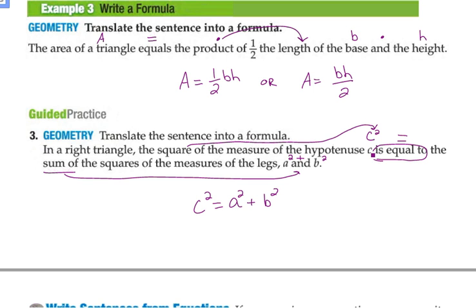So I know that I'm going to take that C and square it. I see it is equal to, so there's an equal sign. Sum of, I understand that when I see that and, that means I'm going to add them. Again, the squares. So a lot of things going on in this problem. I would recommend reading it one time, then I would recommend just breaking it into chunks and putting symbols in each one of those chunks.